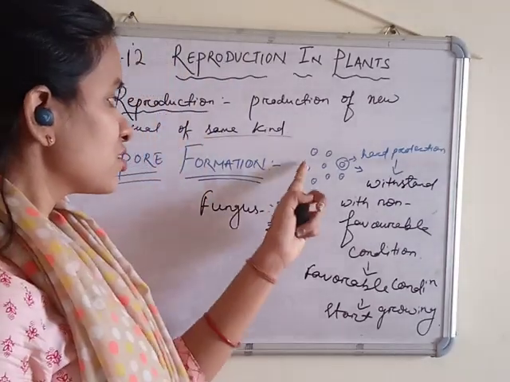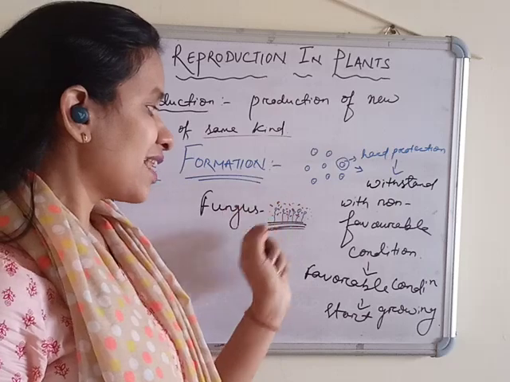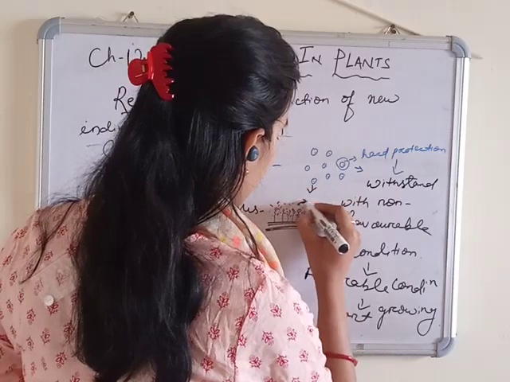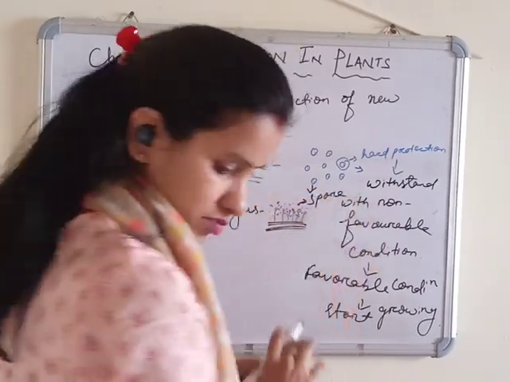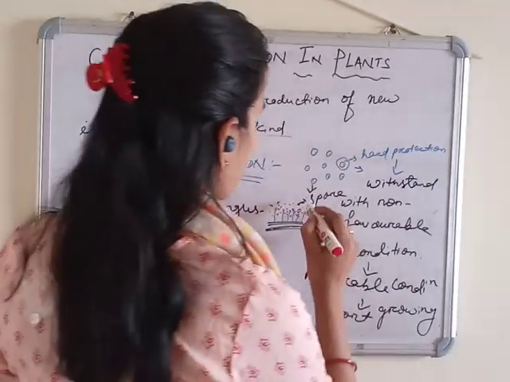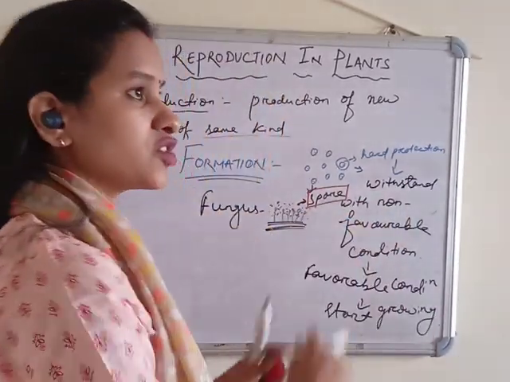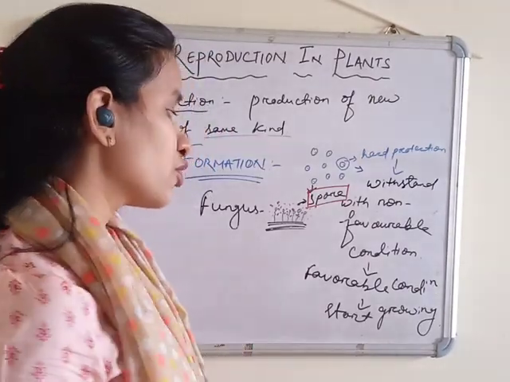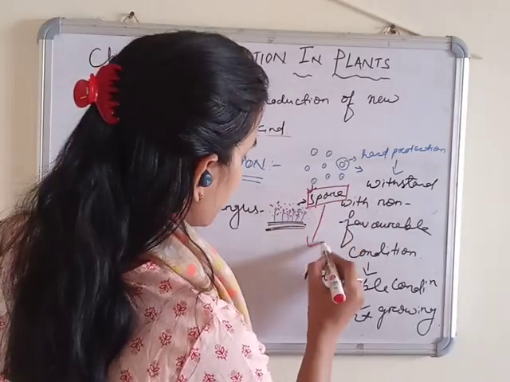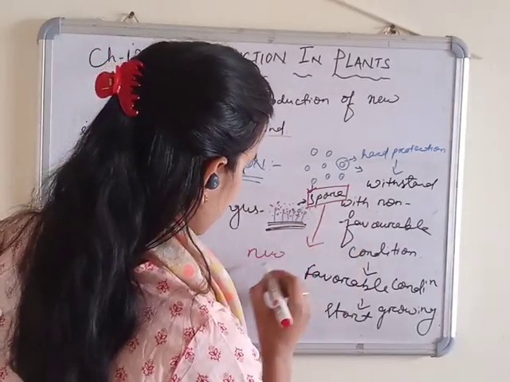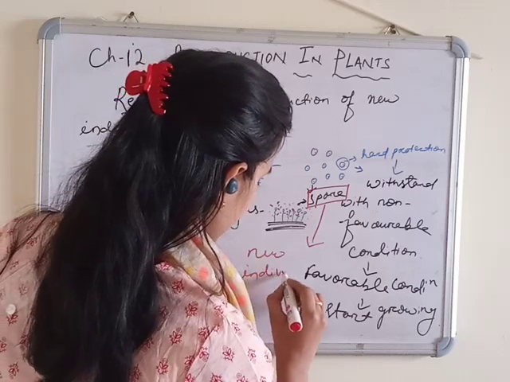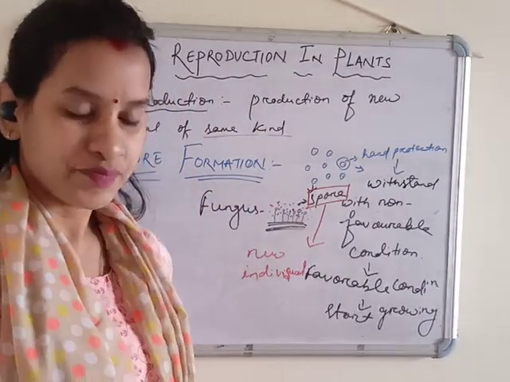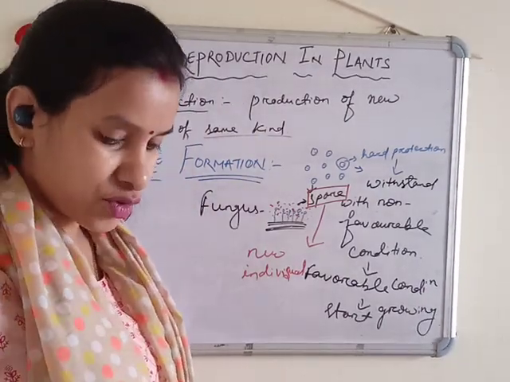So this is how this small dot or dust-like structure coming from the organism is called a spore. So these are called spores. They form spores, and the spores which are floating in the air or also water, when they get any favorable condition, they start growing into a new individual. So from here we get a new individual. So this is the fourth type.